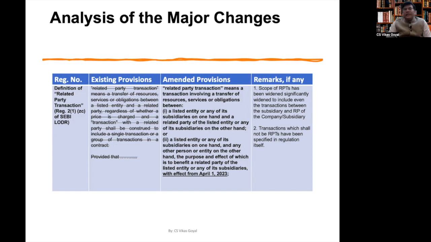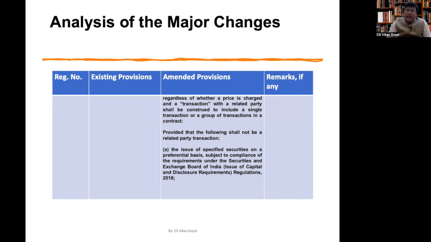For example, in the earlier example, if there is a transaction between company B, the subsidiary of company A, and any other party, but the purpose and effect of this transaction is to benefit either company C or company D, it will be covered as a related party transaction.